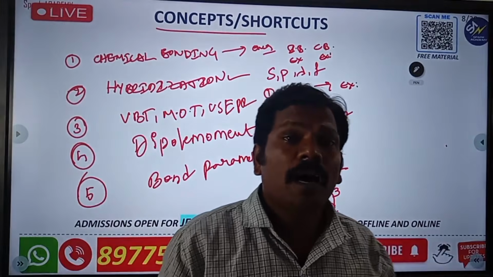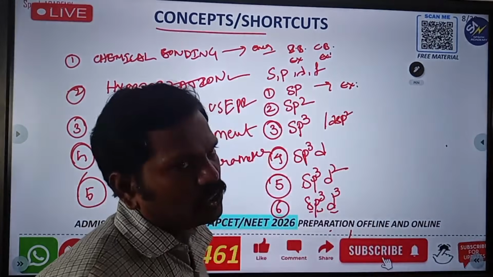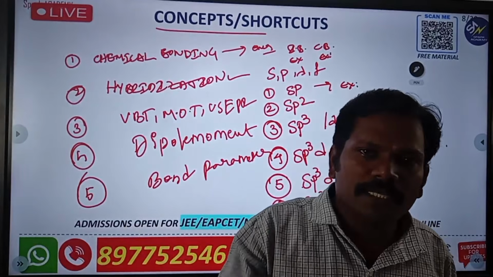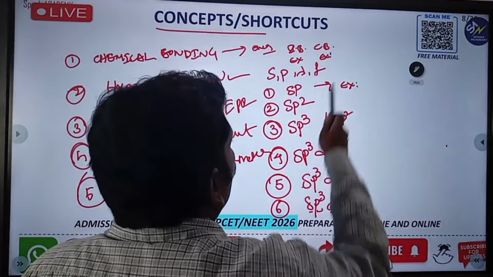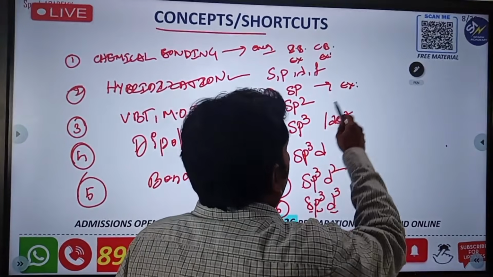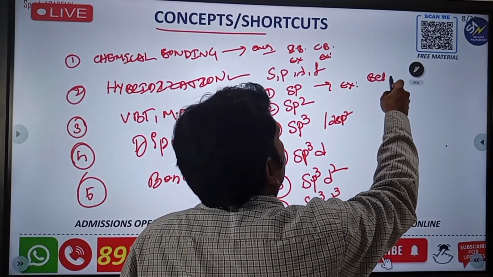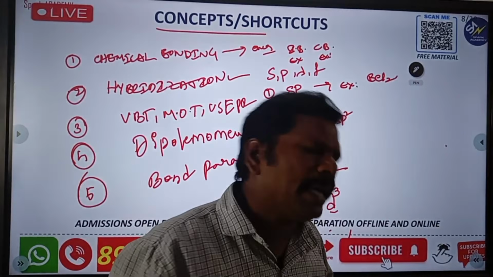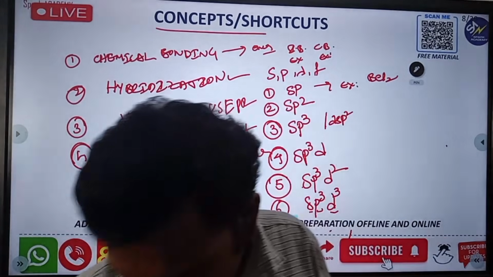These will be observed in coordination chemistry. So generally these are the hybridizations you have to remember. How do we calculate the hybridization? First of all I will give an example for each one. Beryllium chloride is an example for sp. There are many examples for sp, but I am giving one or two right now.